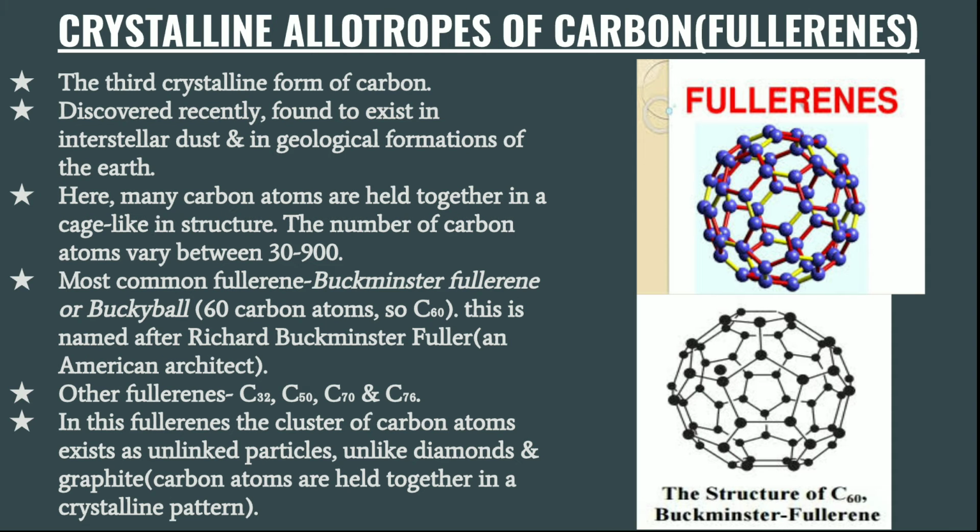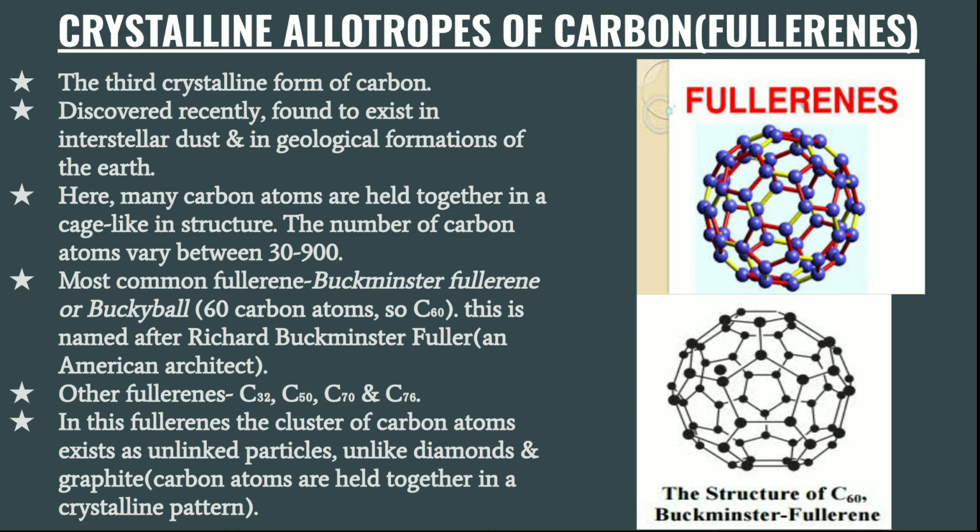Okay. Now next we come to another allotrope of carbon that is known as fullerenes. Okay, that is the third crystalline form of carbon. It was discovered recently, and it is found to exist in interstellar dust, that is in the dust present in the stars. Okay, it is also present in the geological formations of the earth.